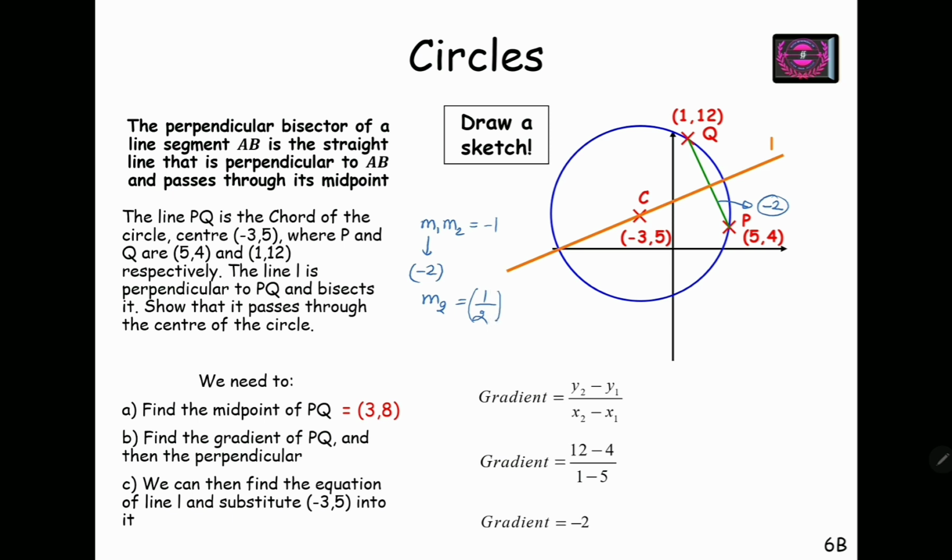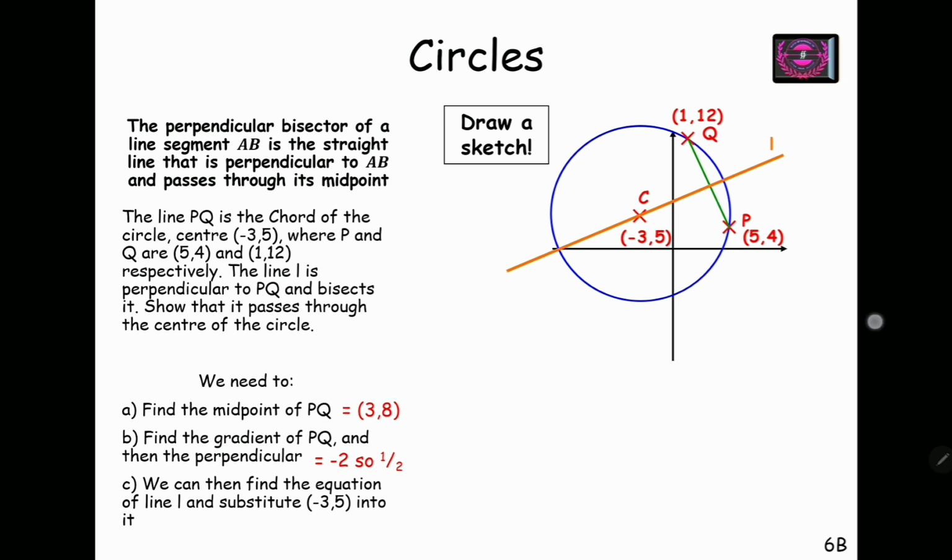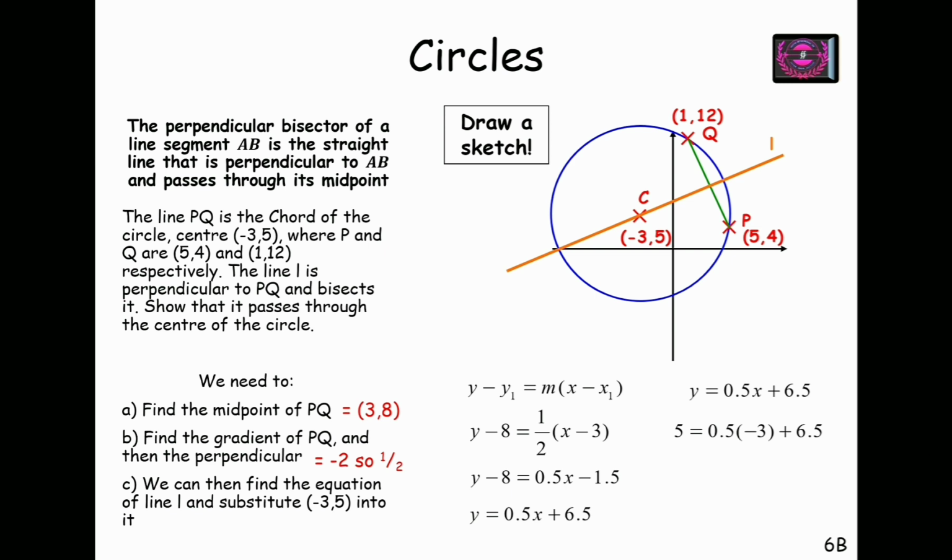Gradient of m2. So the gradient of this line is 1 upon 2. We have already calculated the midpoint 3, 8. The gradient of the line perpendicular to PQ is 1 upon 2. Now we will substitute these values in the equation of the line, y minus y1 equals m times x minus x1, and here we have the equation of the line as y equals 0.5x plus 6.5.